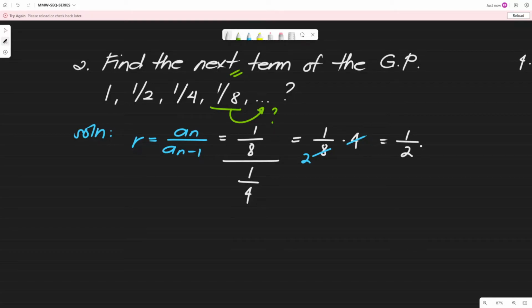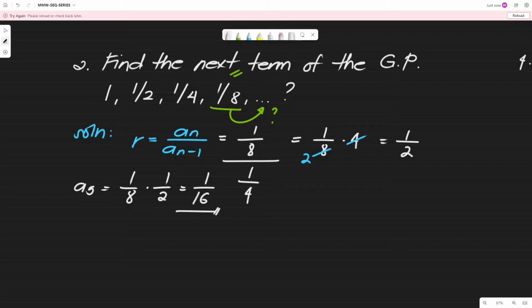Since 1/2 yung common ratio natin, we have a sub 5, kasi pang-5, di ba? 1, 2, 3, 4, 5. 5 yung hinahanap natin. So we have 1/8 times 1/2. This is equivalent to 1/16. Ganun lang siya, simple.